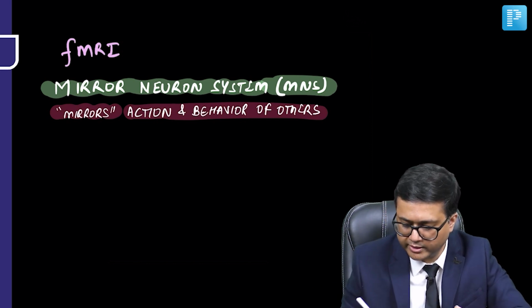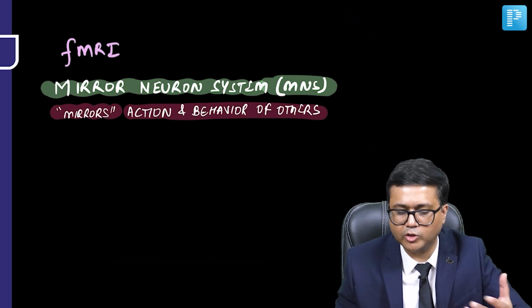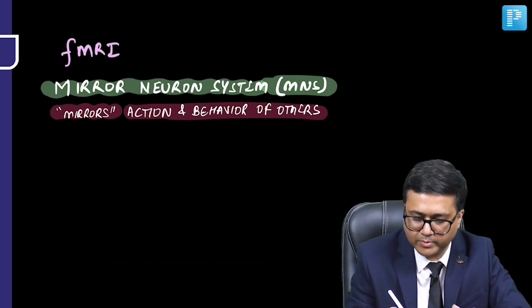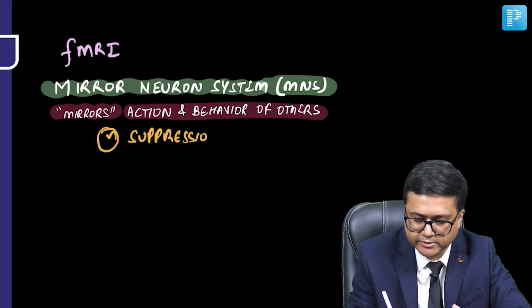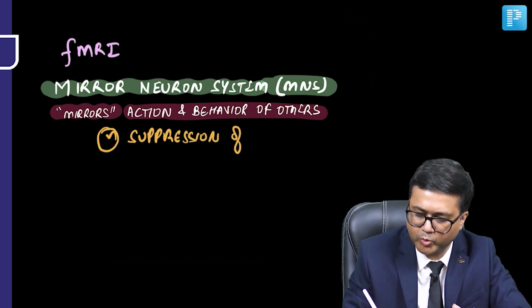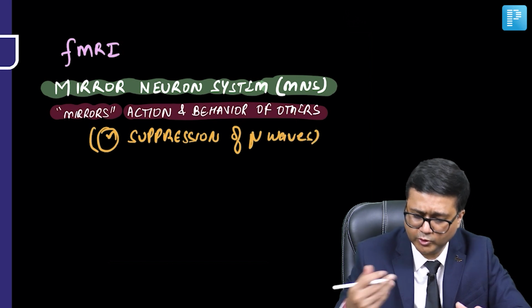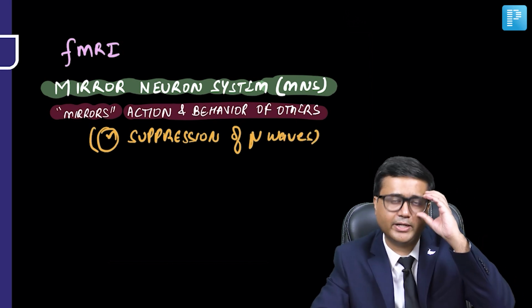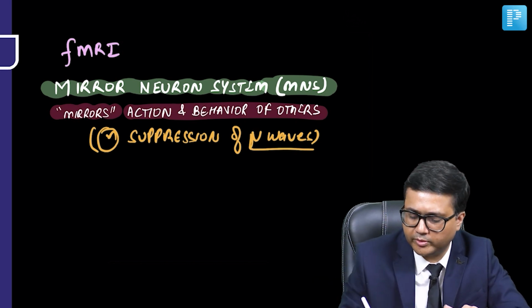One important abnormality you can remember is suppression of the mu waves. Normally, when the mirror neuron system is activated in any person, there is a normal suppression of mu waves.